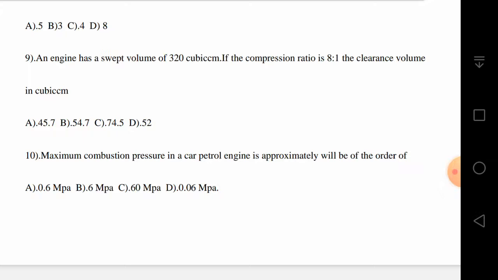He has given (Vc plus Vs) by Vc is equal to 8, that means the compression ratio is 8. So you have to solve the equation 1 plus Vs by Vc is equal to 8, so 8 Vc is equal to Vc plus 320, and you get 7 Vc is equal to 320, or Vc is equal to 320 by 7. That means 45.7 cubic centimeters. So your answer is 45.7. That is the answer.